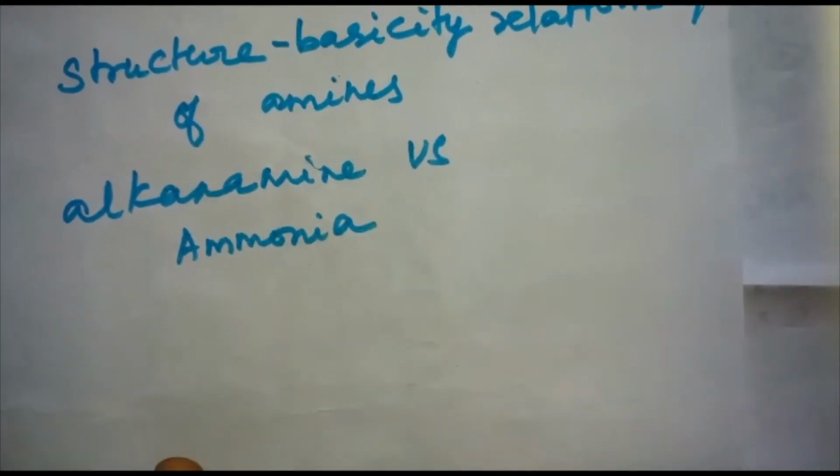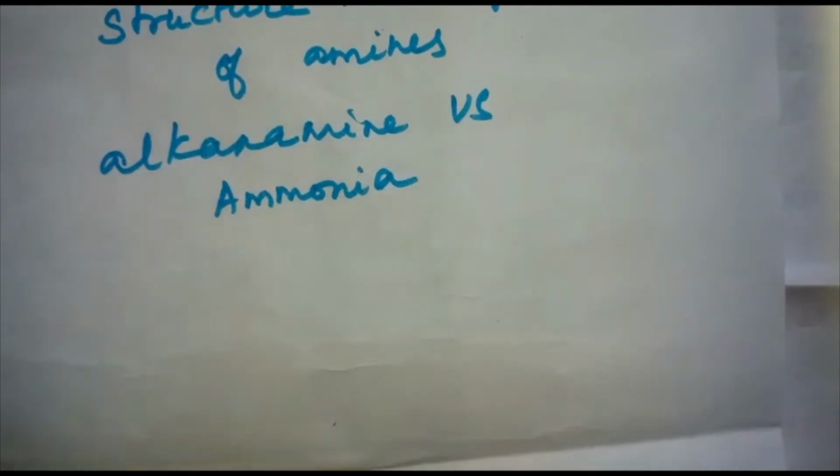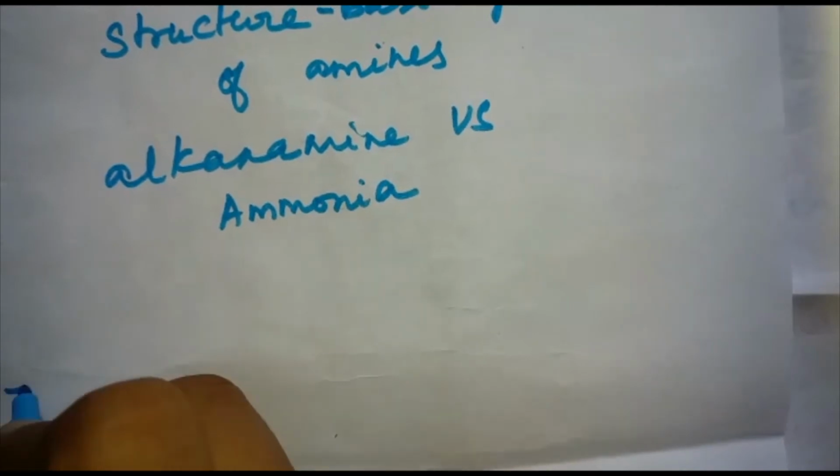Let us consider the reaction of an alkanamine and ammonia with a proton to compare their basicity. Let us take the amine first.